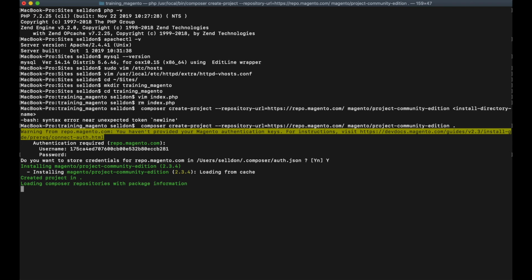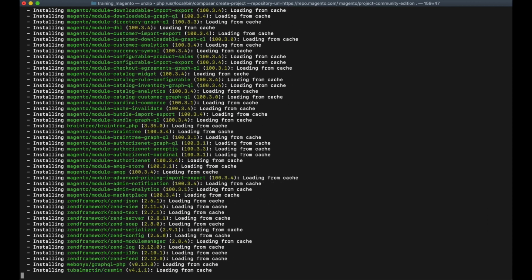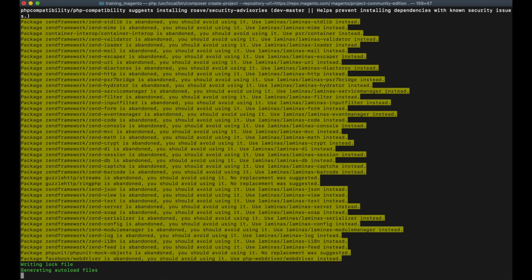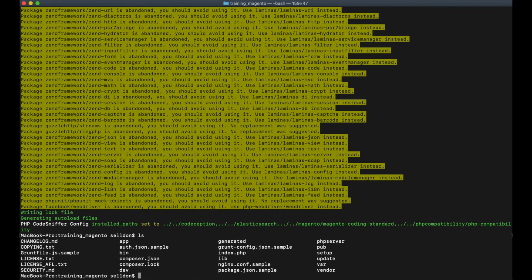It can take a while, it depends on your internet connection. So let's wait. All the files were successfully downloaded, so we can check it. As you can see, we have all the necessary files to install Magento.